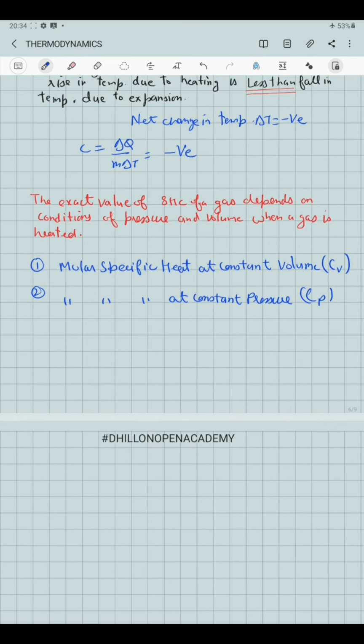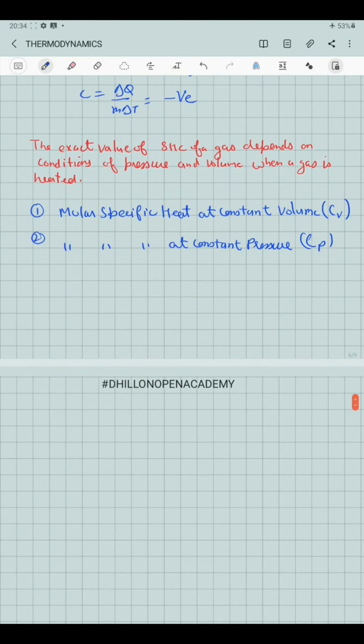Molar specific heat at constant volume is the amount of heat required to raise the temperature of 1 mole of a gas through 1 degree Celsius at constant volume. Similarly, molar specific heat at constant pressure is the amount of heat required to raise the temperature of 1 mole of a gas through 1 degree Celsius at constant pressure. Now, an important thing about these two molar specific heats is that the value of the molar specific heat at constant pressure is always greater than the value of molar specific heat at constant volume.